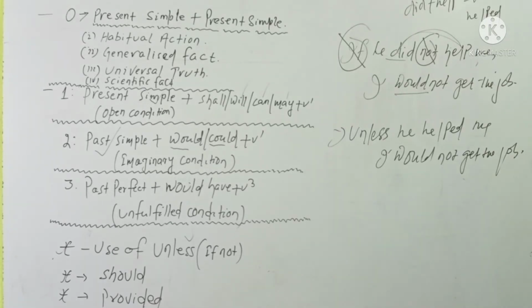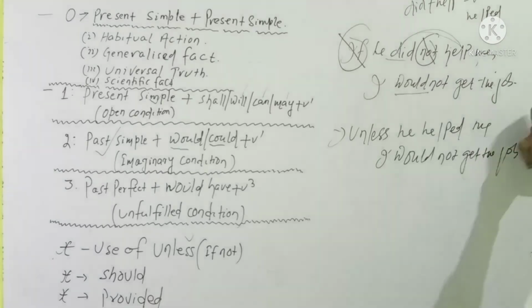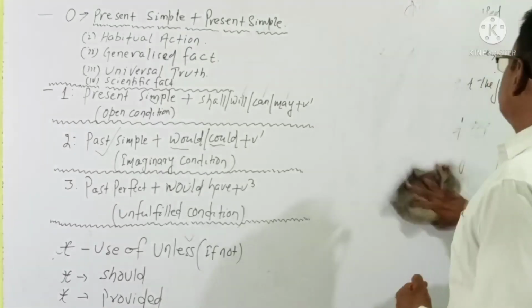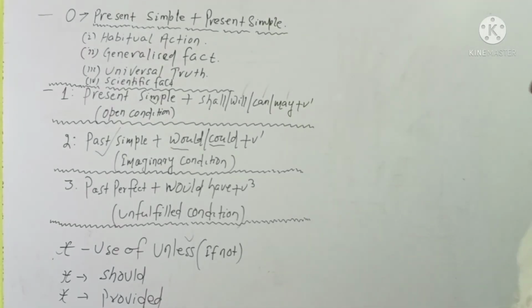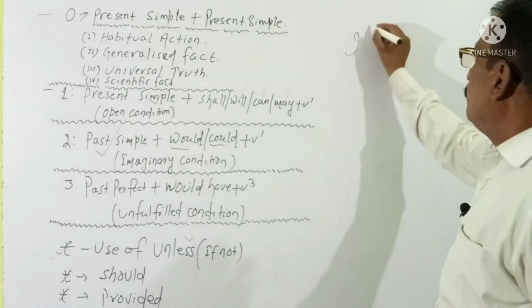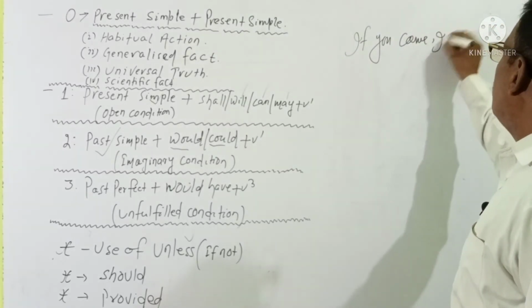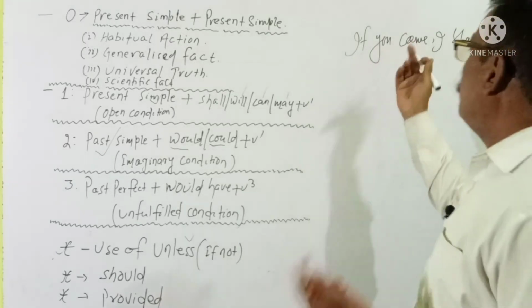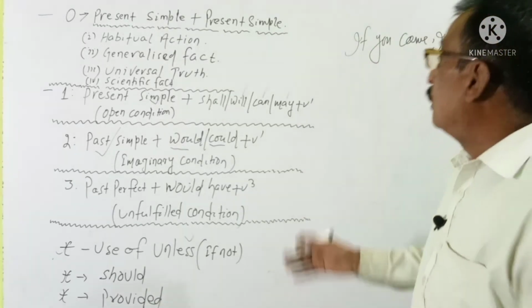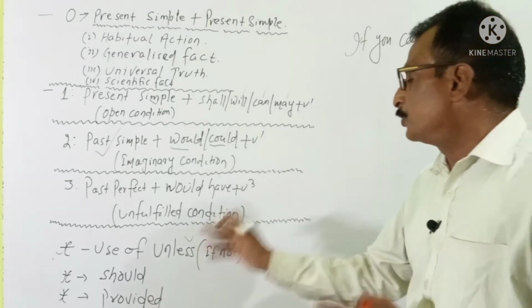Right? Then should is another structure. This is also conditional clause. For example, if you come, I shall go. We can also make it a condition not using if but using should.